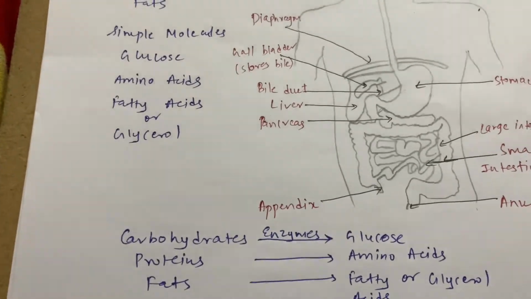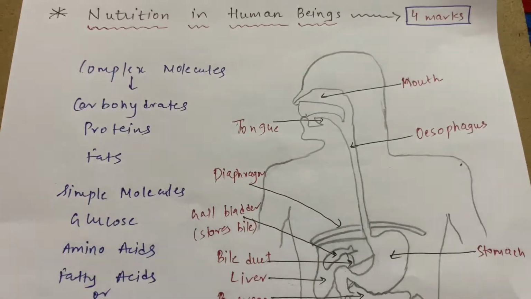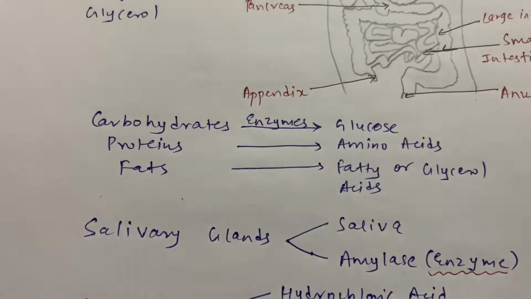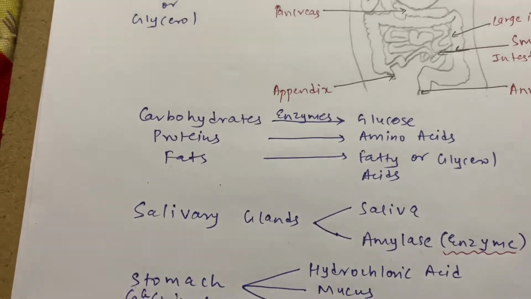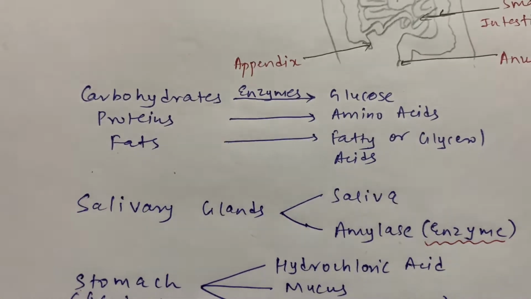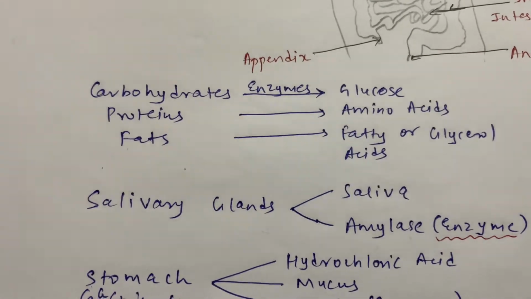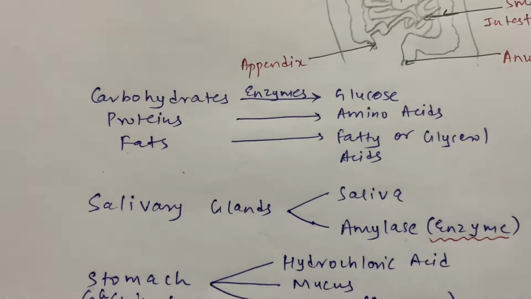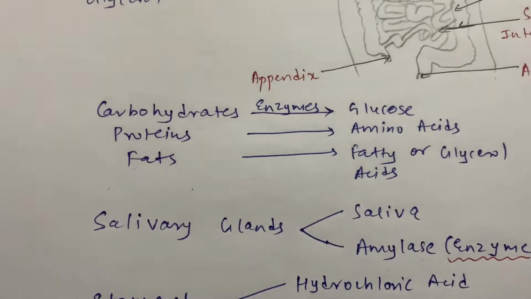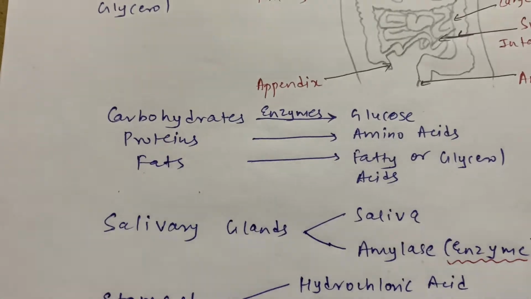Now let us talk about the digestion. When you put your food into the mouth, the digestion starts from there. As you know, your mouth contains a gland that is called salivary gland. This salivary gland secretes two materials, that are saliva and amylase. The function of saliva is to smoothen your food, correct? Now what is the function of amylase? It is a biocatalyst, that is an enzyme that converts carbohydrates into glucose. So the enzyme which converts carbohydrate into glucose is nothing but amylase.